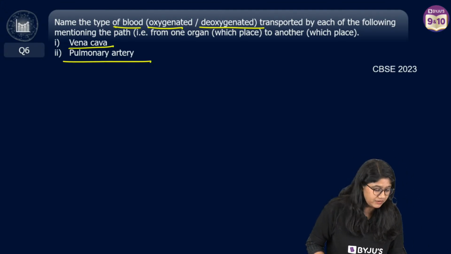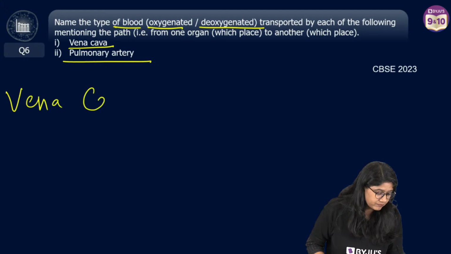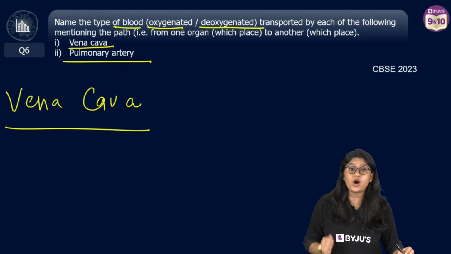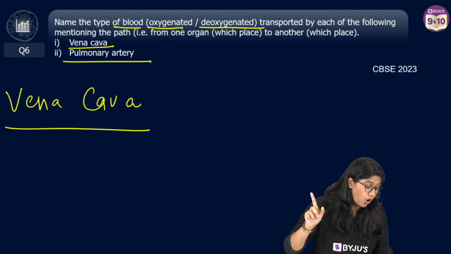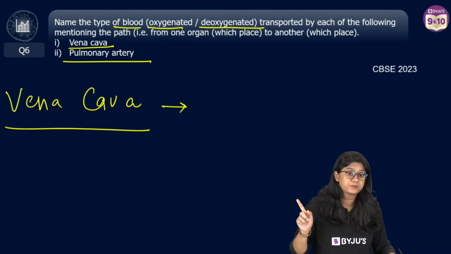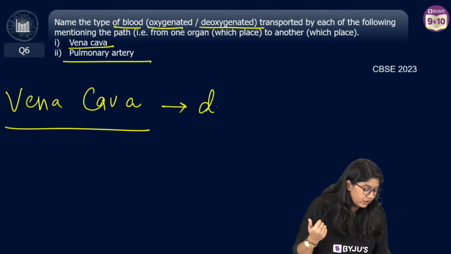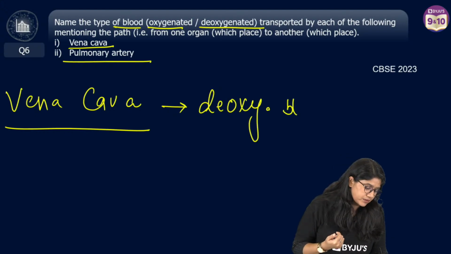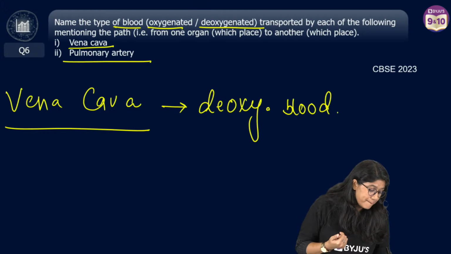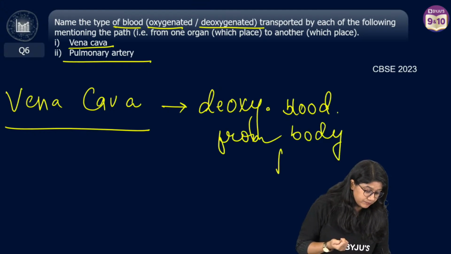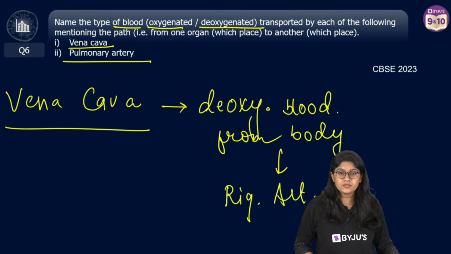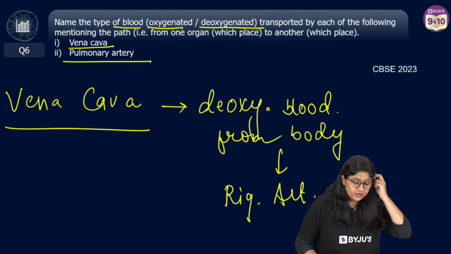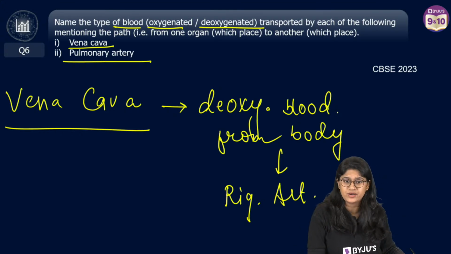Jaldi se everyone, tell me, vena cava. First of all, it carries oxygenated or deoxygenated blood? Very good. We know that vena cava carries deoxygenated blood, right, from different parts of the body to the right atrium. Yes. Very good. Absolutely correct, everyone.